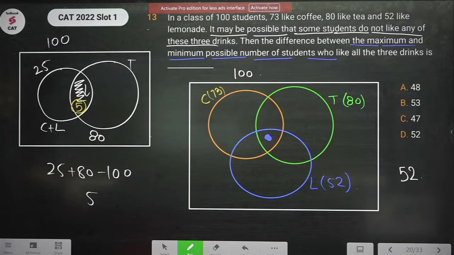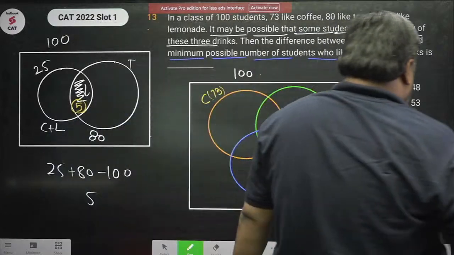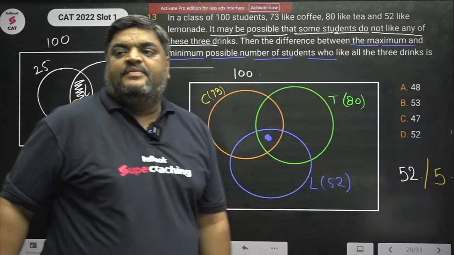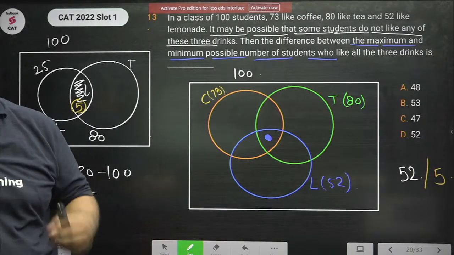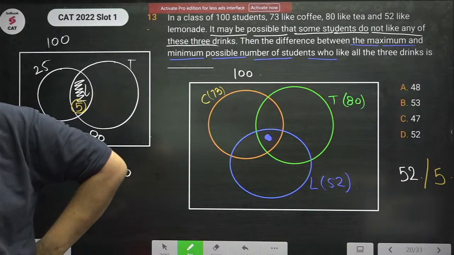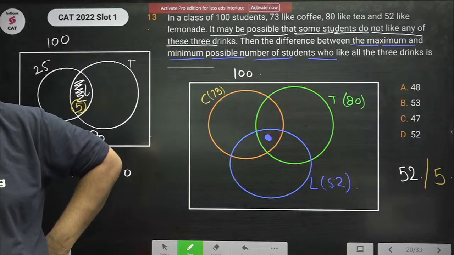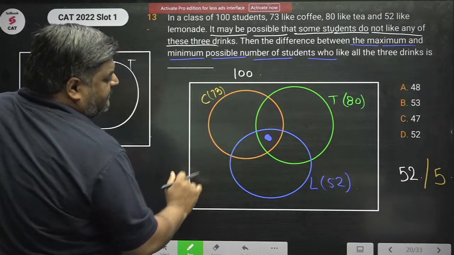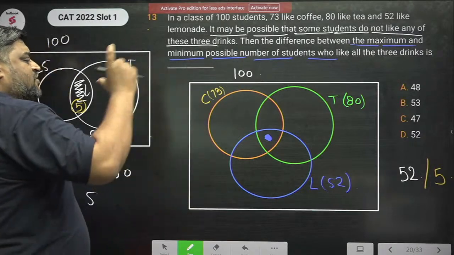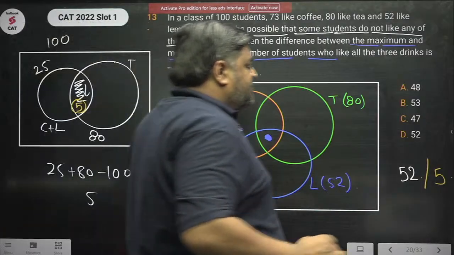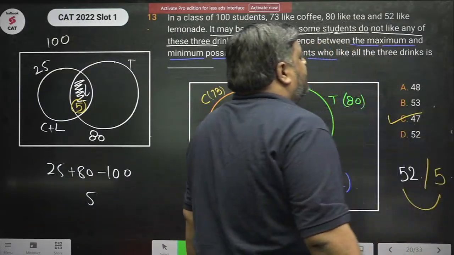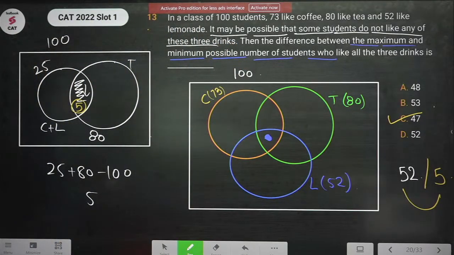Okay. So the maximum was 52 and the minimum was 5. It is better to visualize if you do it individually. Okay, Geeta, you have been following me since then. You are watching my 5-year-old class. It's better that you first take any two, minimize their common area, then minimize the common area of that and the third. It's better this way. So the minimum is 5, and the difference between maximum and minimum is 47.